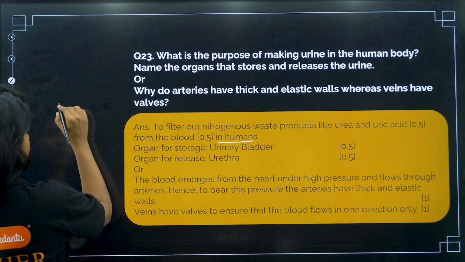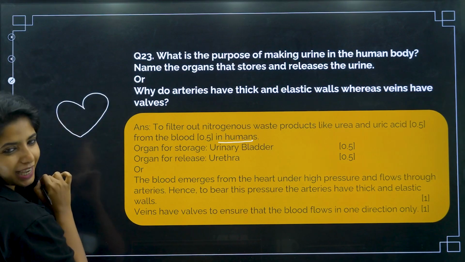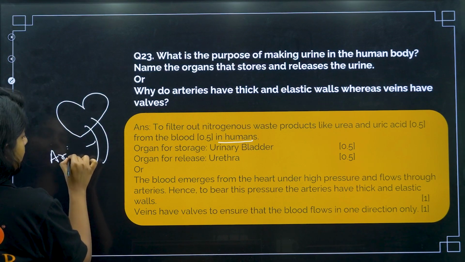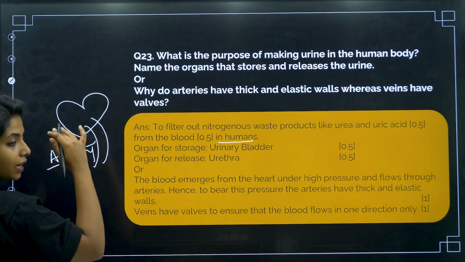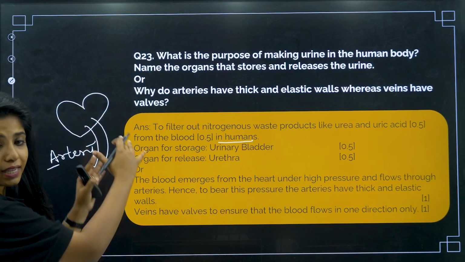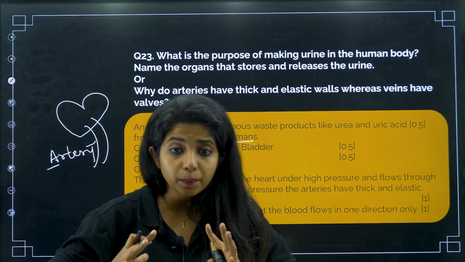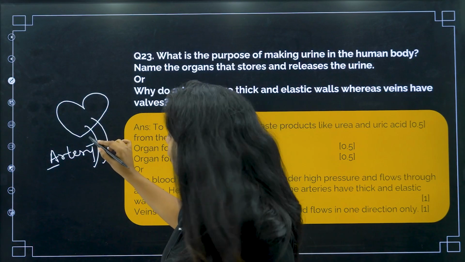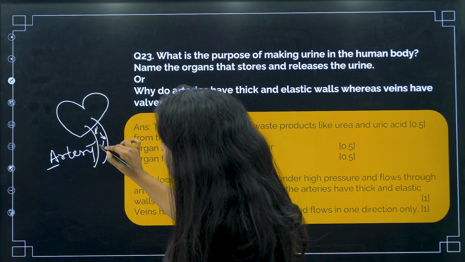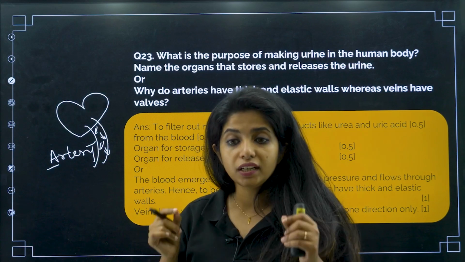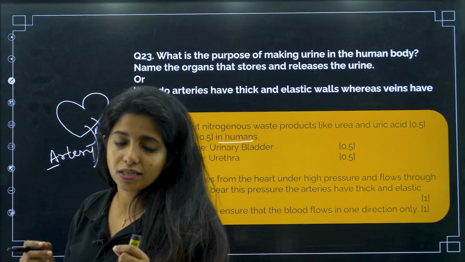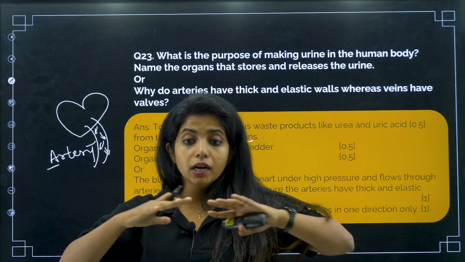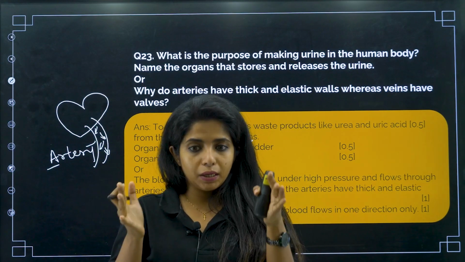My dear children, suppose this is the heart, even though this is not the heart, the heart pumps the blood. Who takes the blood away from the heart? It is artery. A for artery and A for taking the blood away. Now when this is taking the blood away, your heart is going to pump the blood very fast, with lots and lots of pressure. So to withstand this pressure, obviously the walls should be really strong. It should have thick and elastic walls. Elastic as in should not get broken down. If it's very stiff, it will get broken down. If it is elastic, probably it might stay like that.